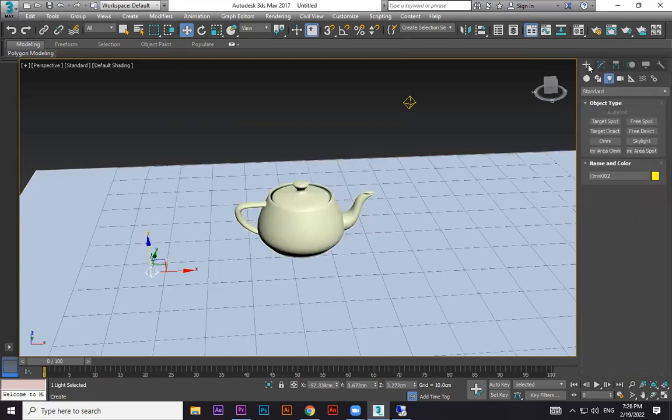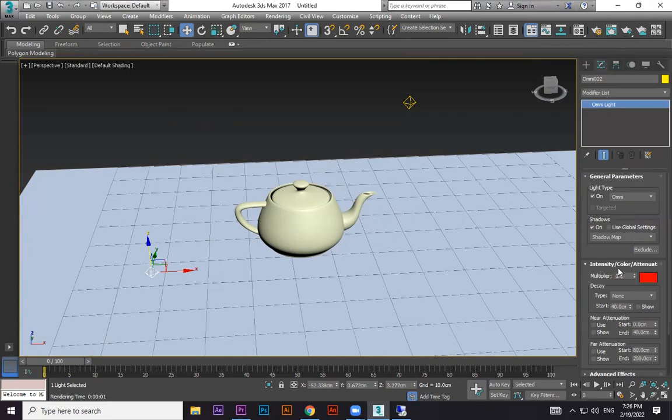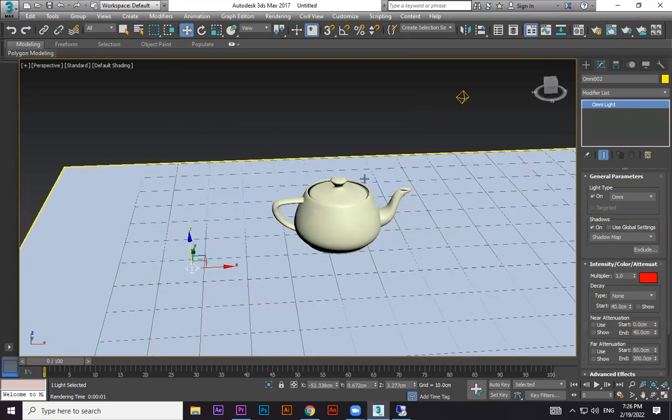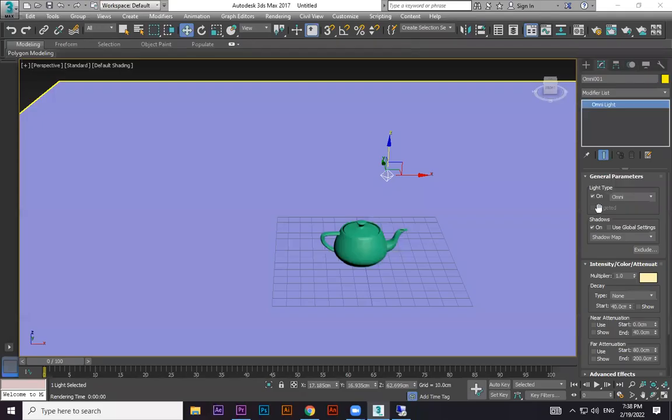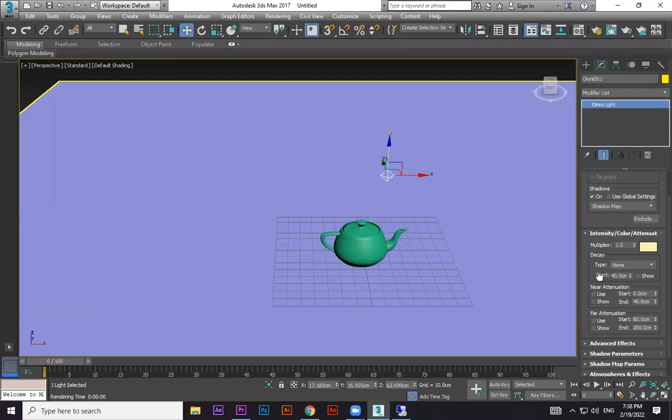So at least you understand, I have taken an Omni Light and gone into its properties, and these are the changes I have made: shadow on and off, color and multiplier. Ensure these basics are okay. Then we can go to the next portion. It's all advanced properties. Advanced properties means something detailed.